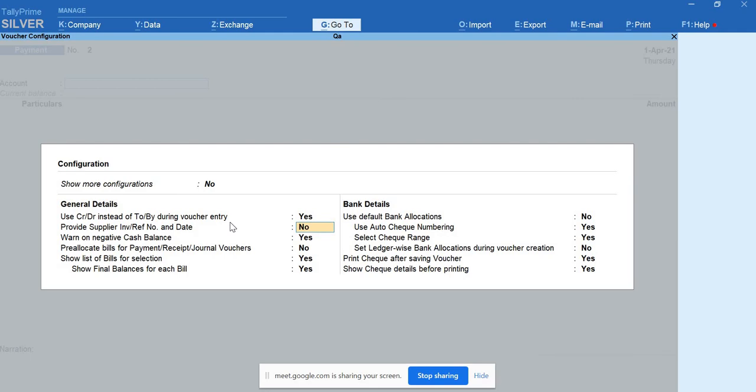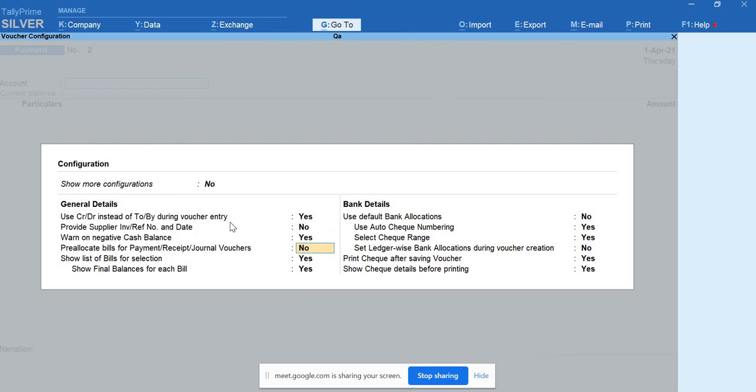And the next one is warn on negative cash balance. If your company doesn't have a cash balance, yet you are entering a payment as paid through cash, it will warn you that your company doesn't have the funds, yet you are showing a cash entry. So beware of that. If you want that warning, you can go for that. If not, no.